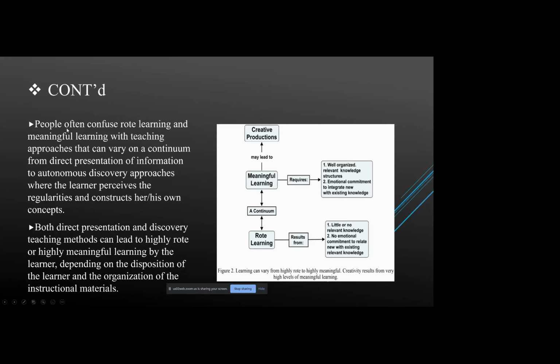There are two types of learning, okay? Rote learning and meaningful learning. Rote learning is when you learn by heart, like the tables which they make you learn from a very young age, where you don't even know what they actually mean. You keep on repeating, and then you can memorize them over a continuous period of time. Meaningful learning is where you don't have to memorize things, but you actually know the meaning so that you won't forget. People often confuse it with rote learning.